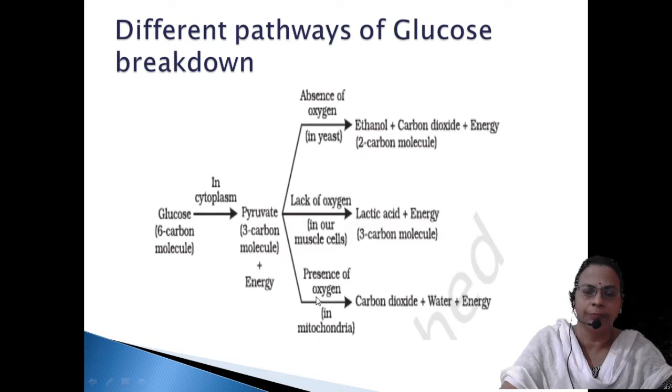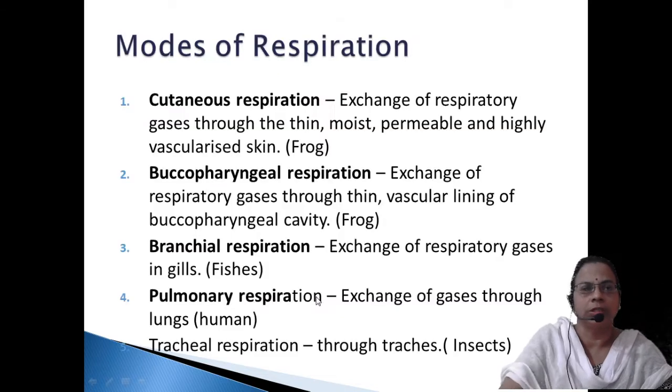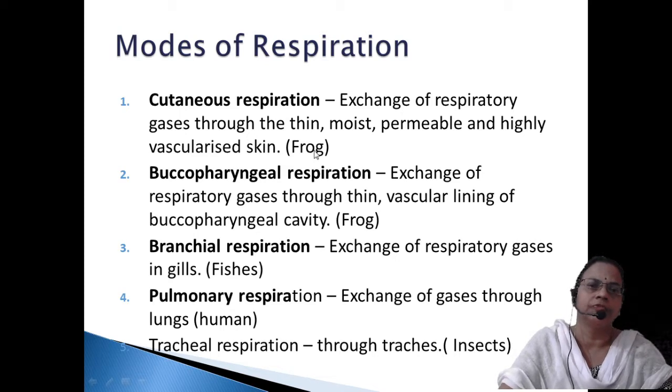Now we will move on to the next one, the types of respiration. Based on the organ concerned, there are broadly 6 different types of respiration. Cutaneous respiration, from the word itself, is through the skin, through the moist skin, a typical example being the frog.